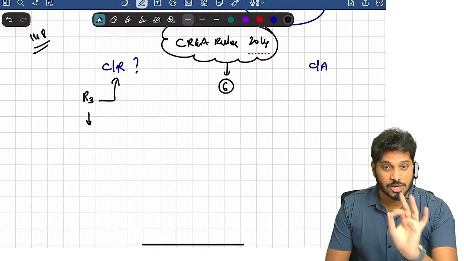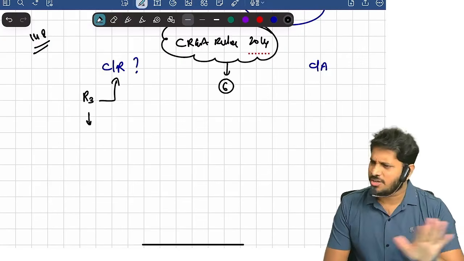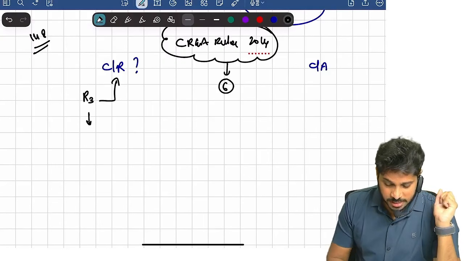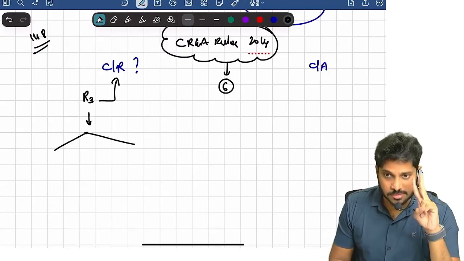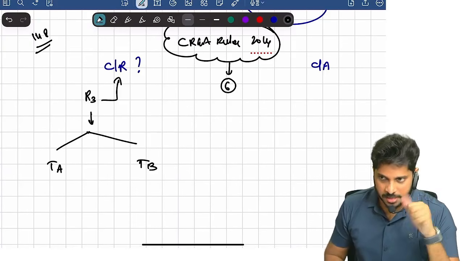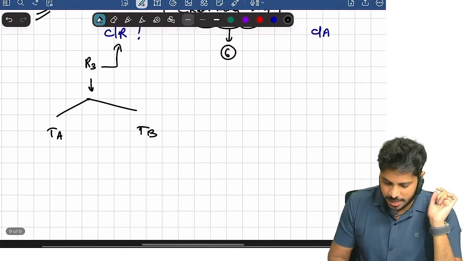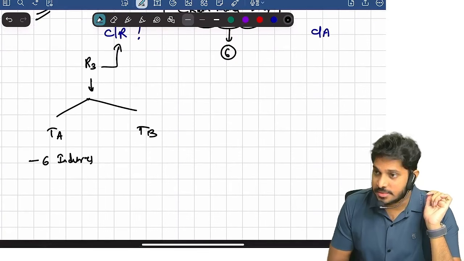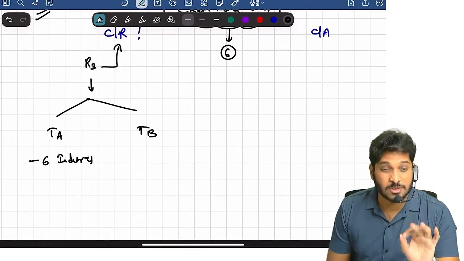Now rule number 3 talks about which companies are liable to maintain cost records. Not every company. You know what rule number 3 says? They gave 2 tables, table A and table B. In table A, they spoke about 6 industries.